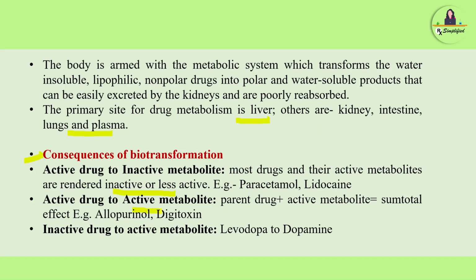Second consequence is active drug to active metabolite. Parent drug means the drug we are taking, and active metabolite means the metabolism product of the parent drug. These two forms together show their effects. For example, allopurinol, digitoxin.